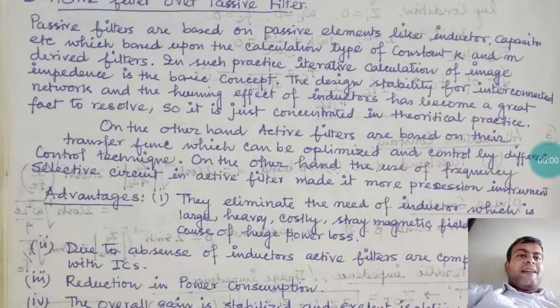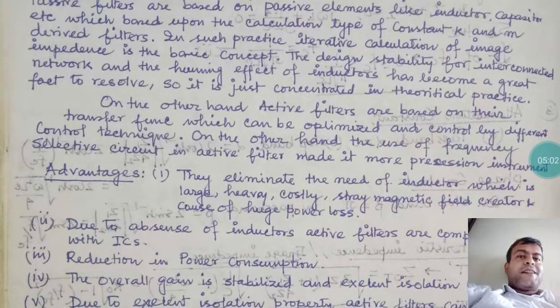On the other hand, active filters are based on their transfer function, which can be optimized and controlled by different control techniques. You can bias a diode, transistor or op amp like this, and you can control the VI characteristics. So the transfer function available for the filter can be calculated very fast, because the switching speed is a major factor.